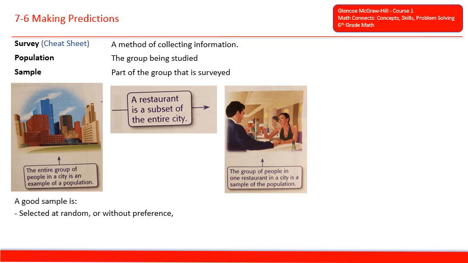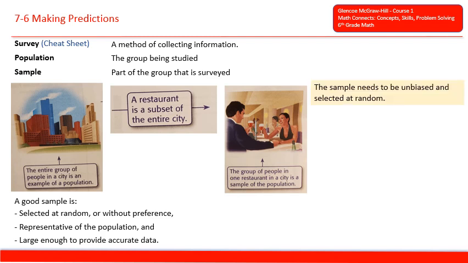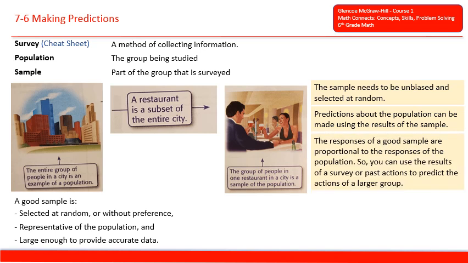A good sample is selected at random or without preference, representative of the population, and large enough to provide accurate data. The sample needs to be unbiased and selected at random. Predictions about the population can be made using the results of the sample, and the responses of a good sample are proportional to the responses of the population. So you can use the results of a survey or past actions to predict the actions of a larger group.